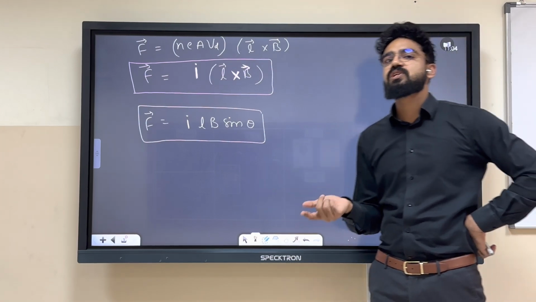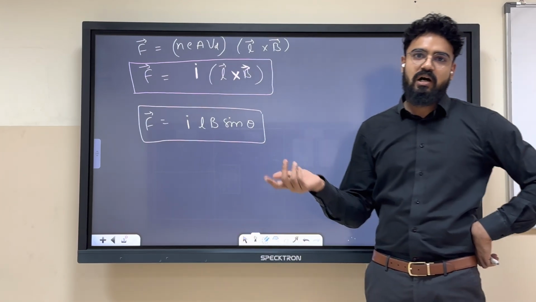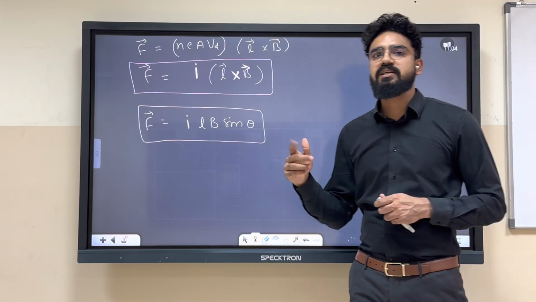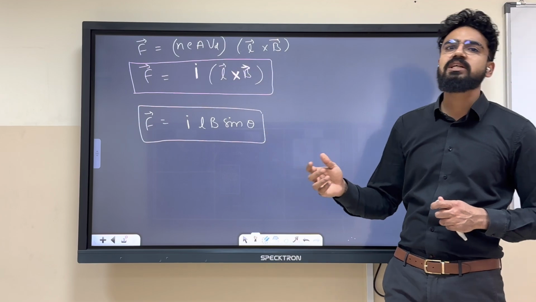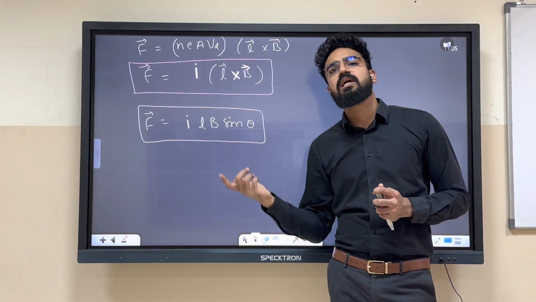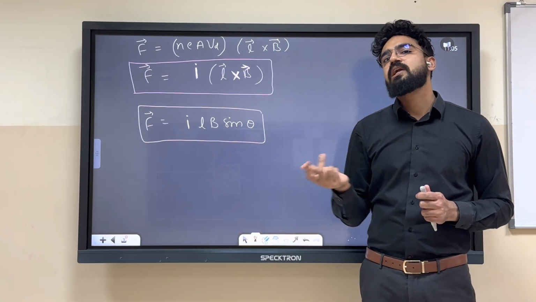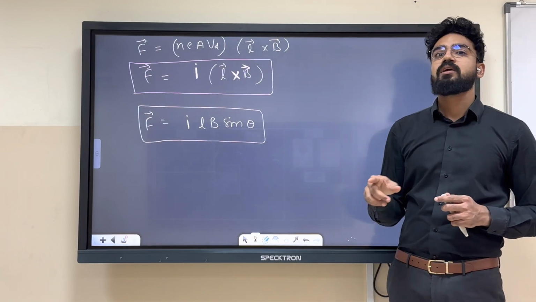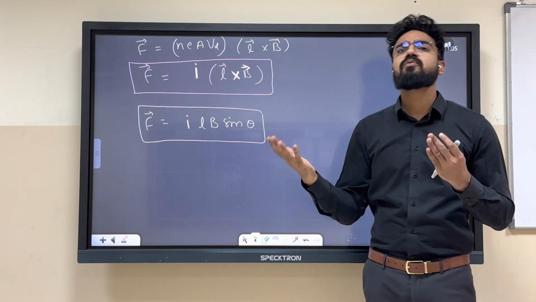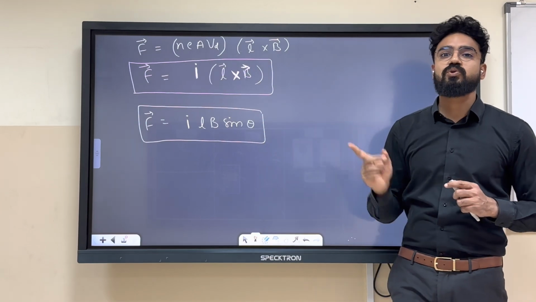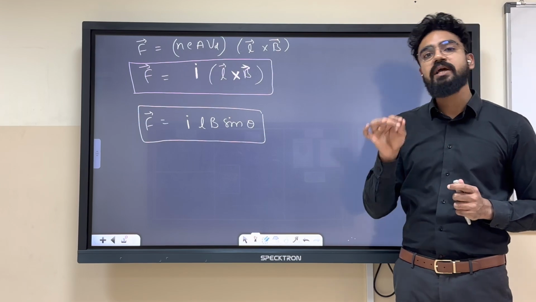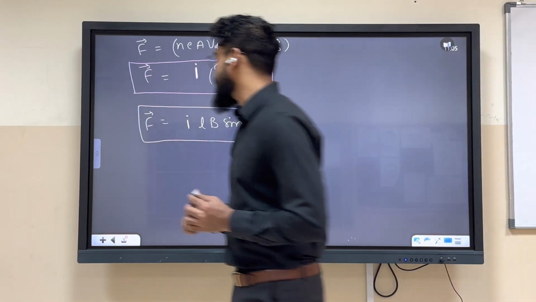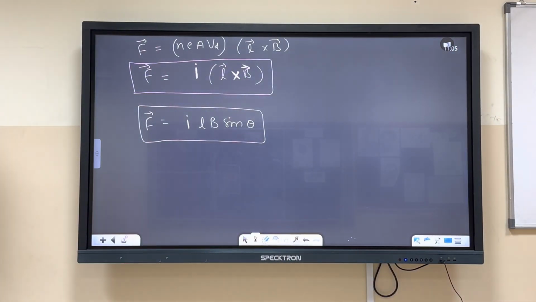Because in the next chapter, if we are skipping magnetism and matter because it is theory only, it does not depend on the sequence. After this chapter we are taking EMI, electromagnetic induction. So over there you will have almost similar formulas, so you might get confused. So it is best to memorize all these formulas right now and make short notes if you can. F equals ILB sin theta, where theta is between what?